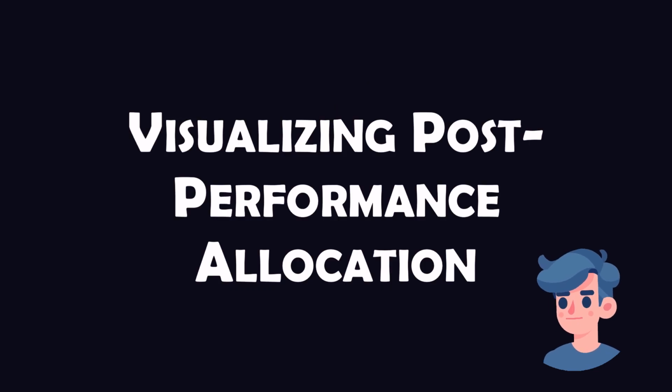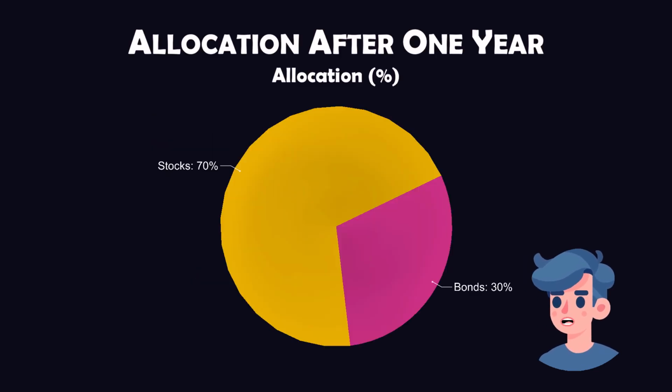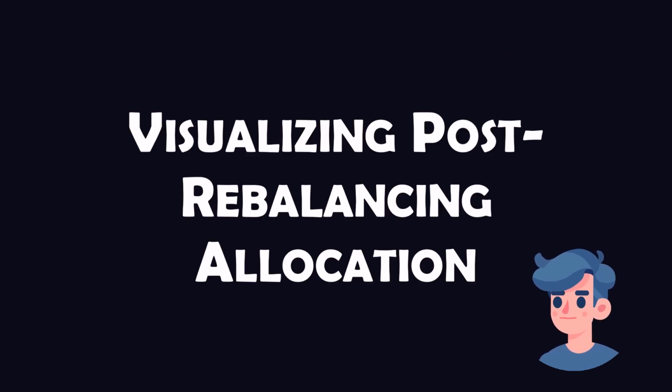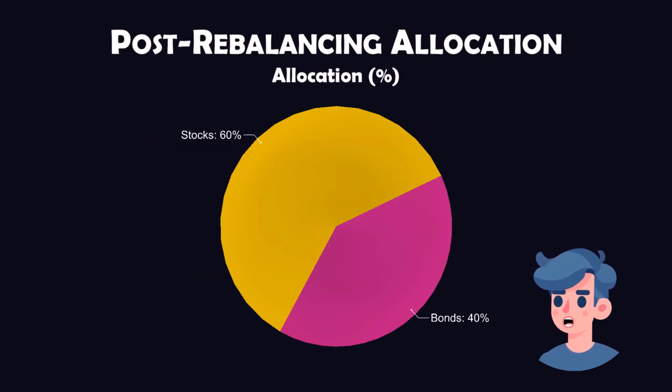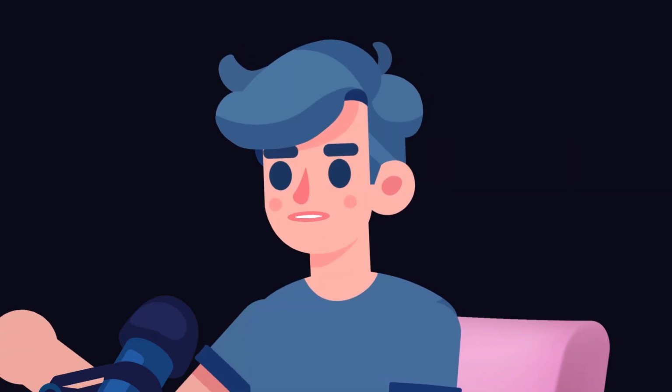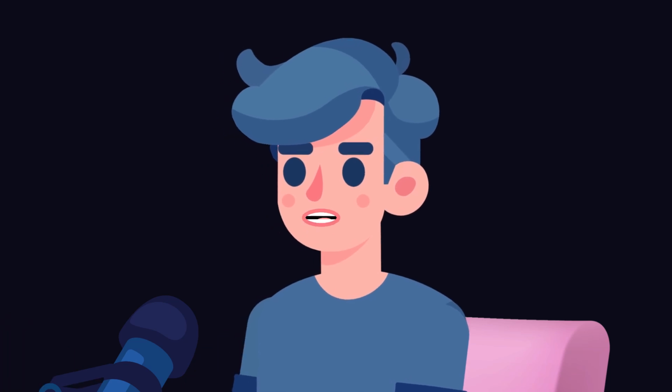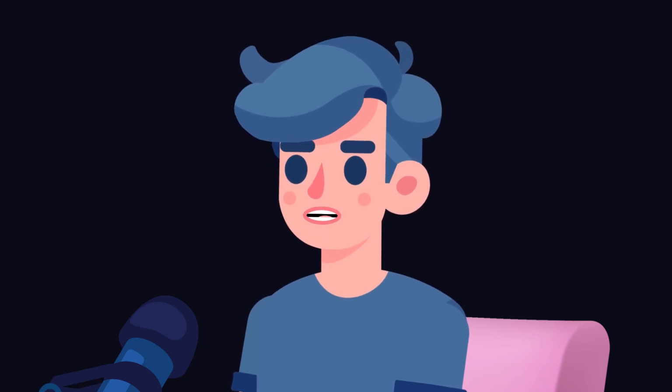After 1 year, the stocks perform well and now make up 70% of the portfolio, requiring rebalancing. After rebalancing, you'll adjust back to your strategic allocation of 60% in stocks and 40% in bonds. Remember, rebalancing is crucial to maintain your desired risk level and achieve long-term financial goals.